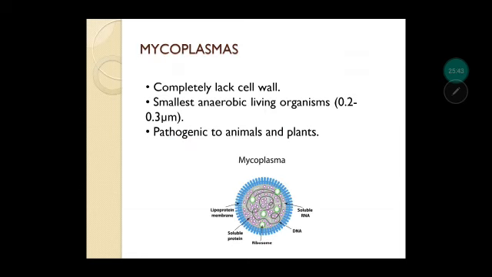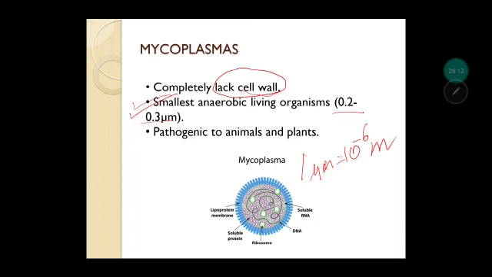So lastly, let us see about mycoplasmas. These are also a type of bacterium, but they completely lack a cell wall. So they have been categorized as separate also by some scientists, because they do not have any cell wall, and they are the smallest anaerobic living organisms known till now. So the size is 0.2 to 0.3 micrometer. You know what is a micrometer? It is 10 raised to the power minus 6 meters. So very small, tiny organisms these are.